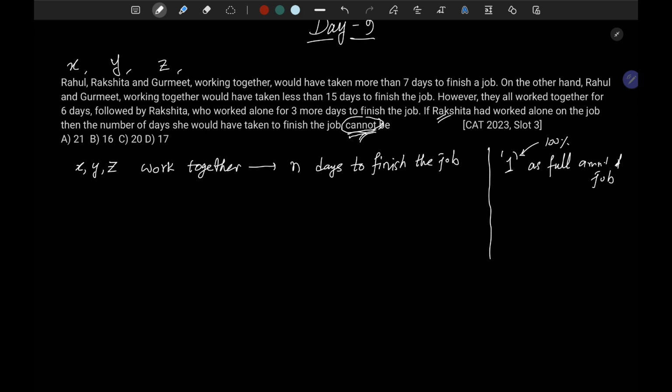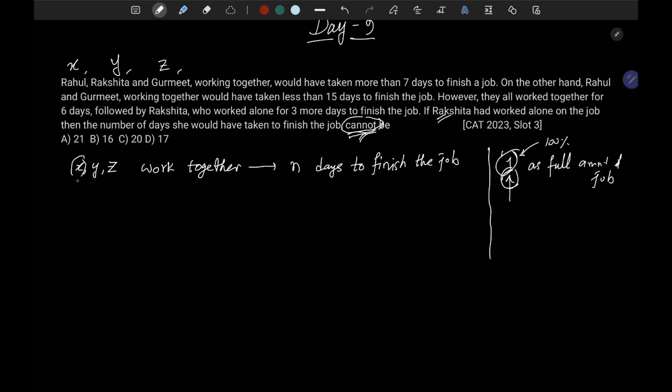And we will take efficiencies. What is efficiency? Efficiency is how much work a person has finished in one particular day, in terms of percentage or in terms of part. The whole is given by 1, so something will be given by some fraction.